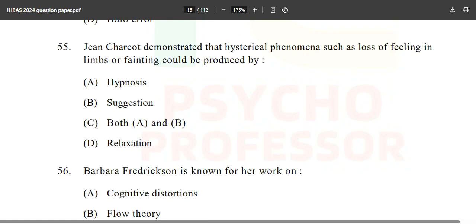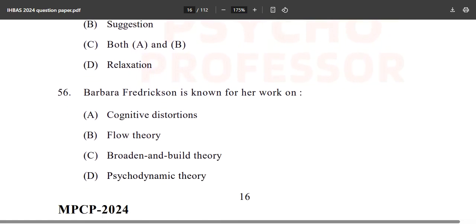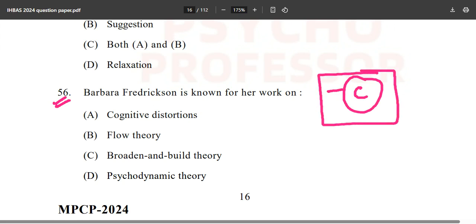Now Jean Charcot, you just saw him, hypnosis and hysteria. Just remember, next time it is not going to come, some different one will come. Now Barbara Fredrickson, and interestingly this question is also again directly from the C book. You will never find this thing mentioned directly, and that is why reading books is difficult for most of you, because at the end of the day it comes down to one's own interest in the thing they are reading or not. Obviously it's not a philosophy class, but still if you are into reading, make sure that you read the books by heart.